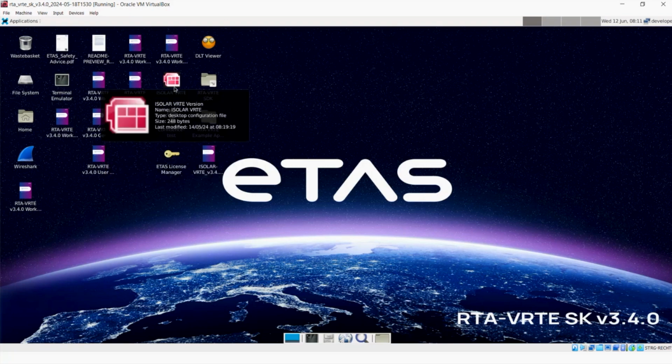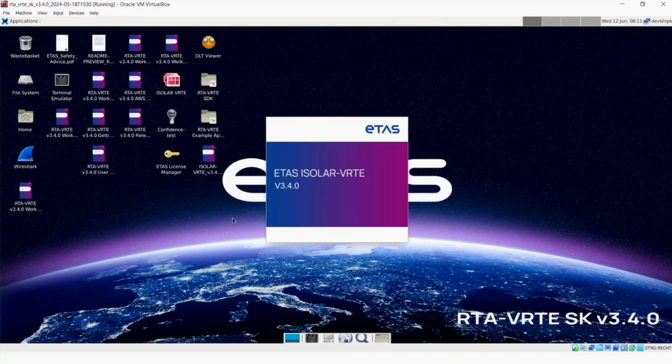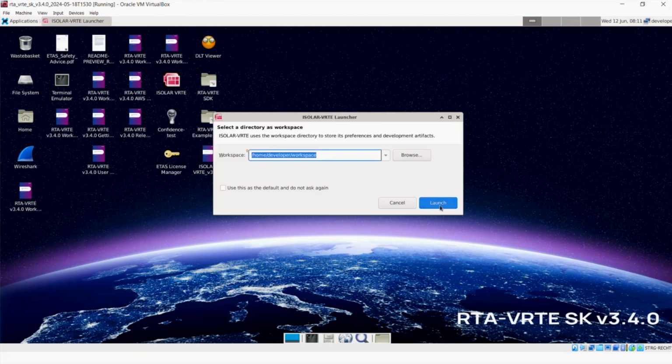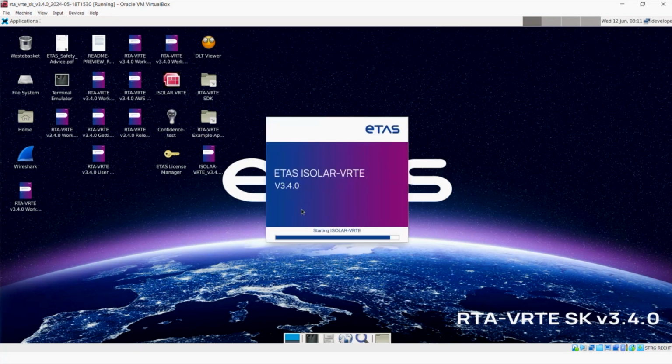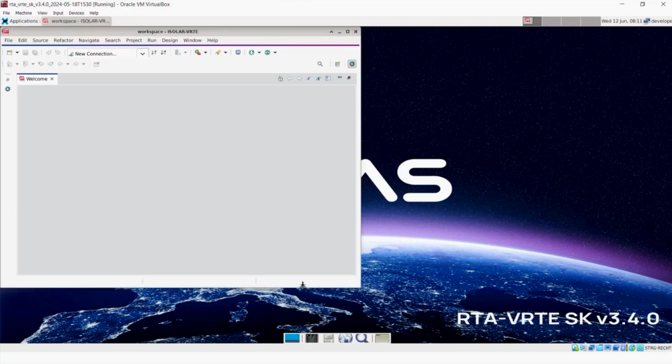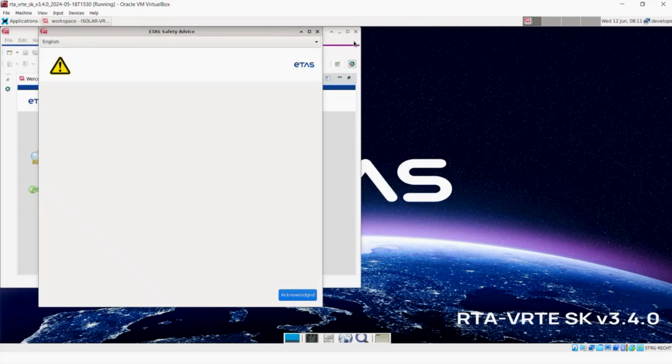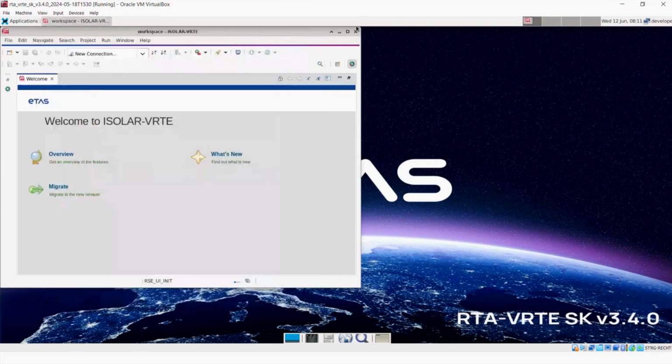Okay. So what I'll first do is I'll open the VRT tooling. So this is an Eclipse-based application. It'll take a little while to fire up Eclipse and Java in the background. And this is what we actually use as our main development environment. So it'll ask us for a workspace. It'll probably then tell us about safety advice and using it in serious production environments and all those kind of things. So here we go. Just booted that. So yes, there's some safety advice, and yes, we've all read that.